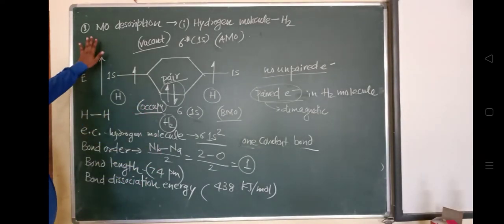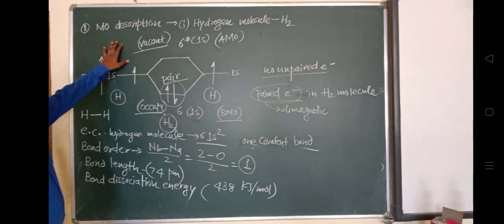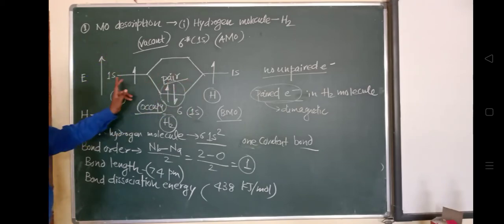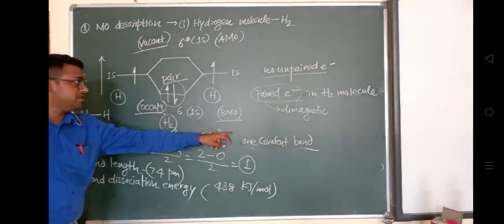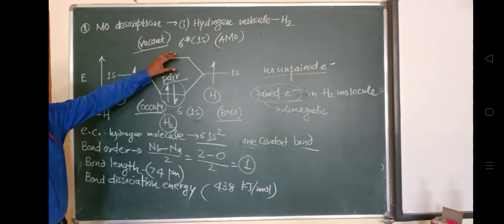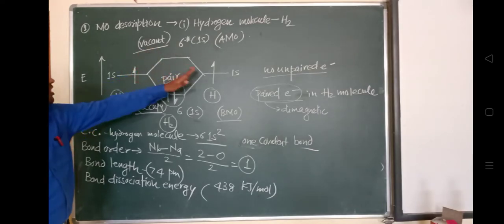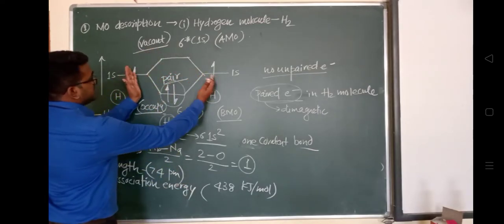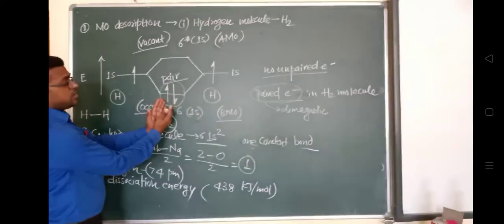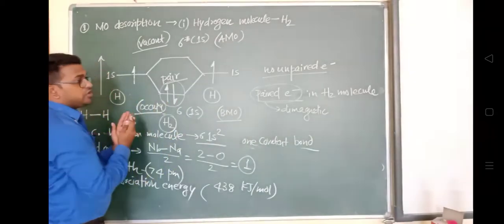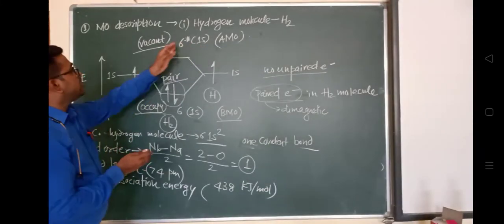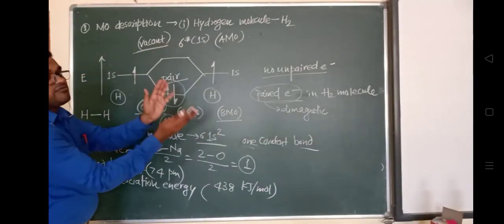So I hope you understood the molecular orbital description of the hydrogen molecule. Two hydrogen atoms, when they combine, will form molecular orbitals, and they will form the bonding molecular orbital. And the antibonding molecular orbital will remain vacant because there are no electrons left. These two electrons combine and form a pair in the bonding molecular orbital. But the antibonding molecular orbital will remain vacant.